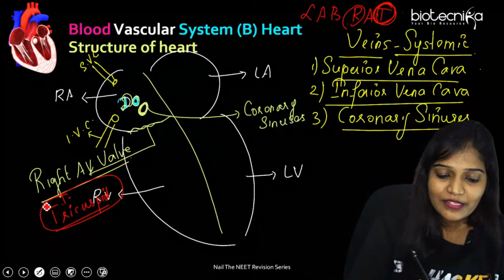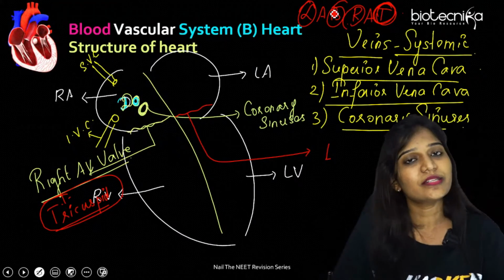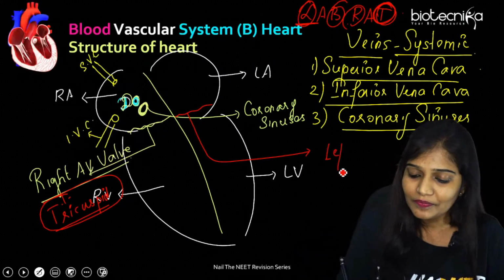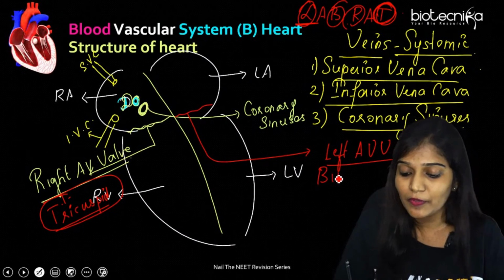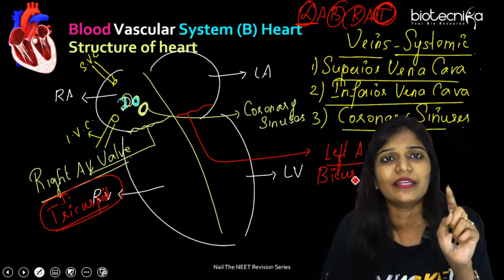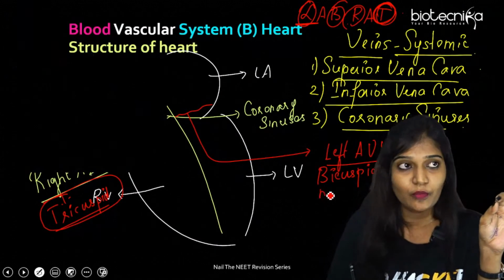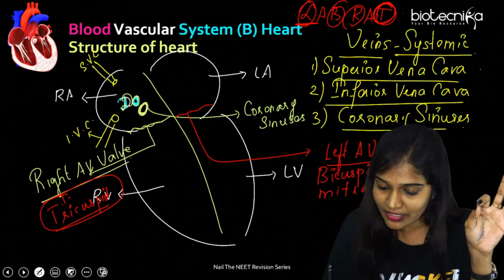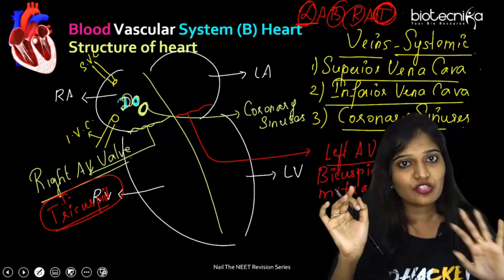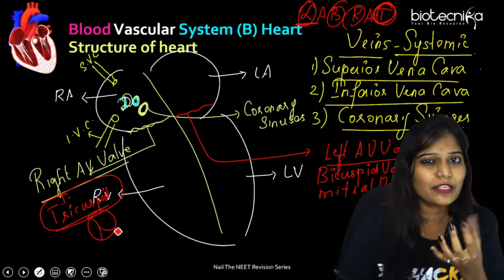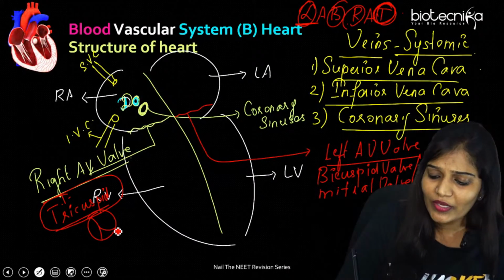And this is going to be the left AV valve. Just remember LAB, lab rat. So the left AV valve is called the bicuspid valve. Please remember the only valve which is going to be bicuspid is the left. Or we can call it the mitral valve. This is very important. In examination, they can ask you bicuspid valve or mitral valve. They can give any of the options, but you have to choose this. Right AV is tricuspid, which means it is made up of three cusp-like structures, like flaps which go up and down, flexible. Okay, this is done.